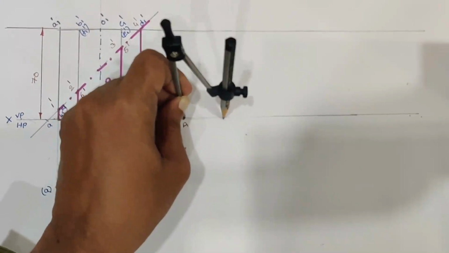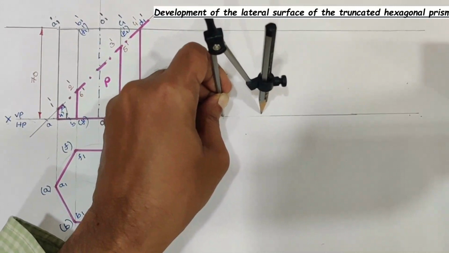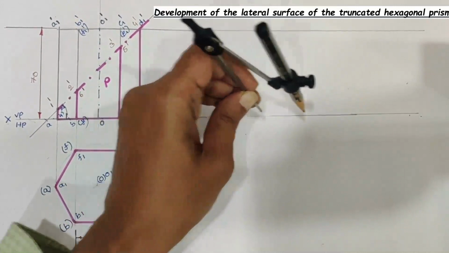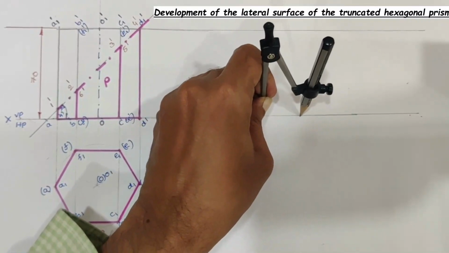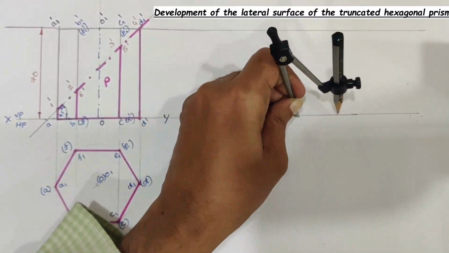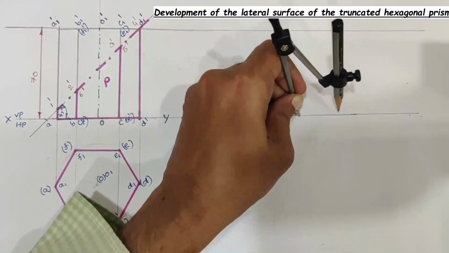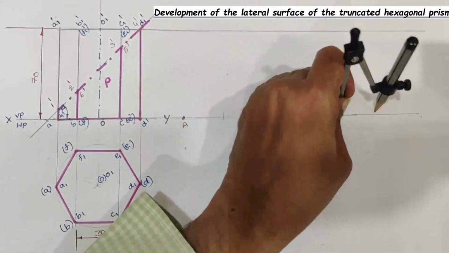With this you will get point B, with B as a center, draw an arc. With this you will get point C, with C as a center, the same radius, draw an arc on the bottom stretch out line. Similarly, draw arcs for locating the remaining points.